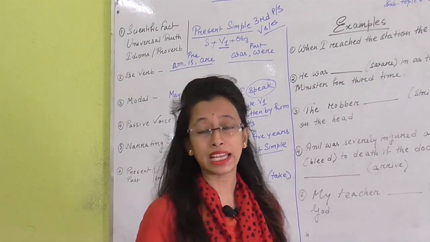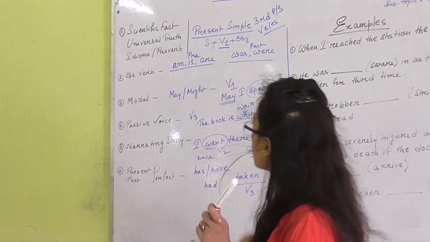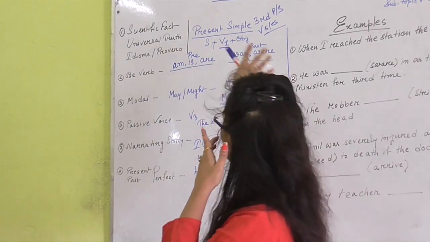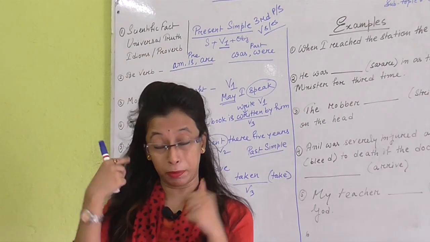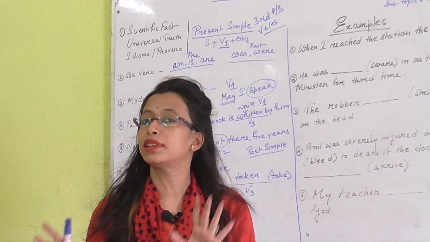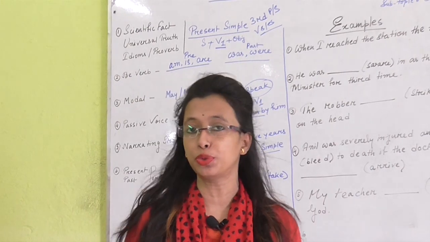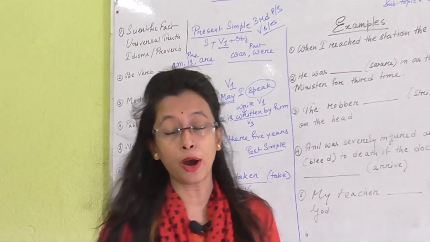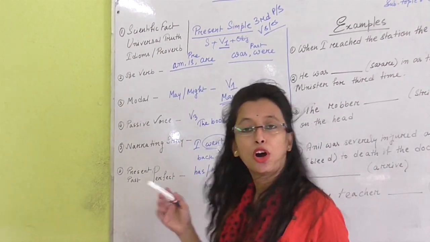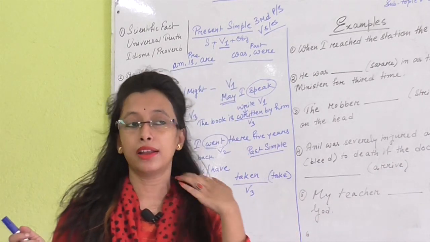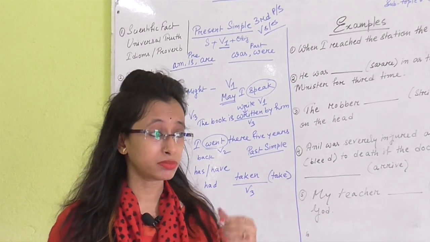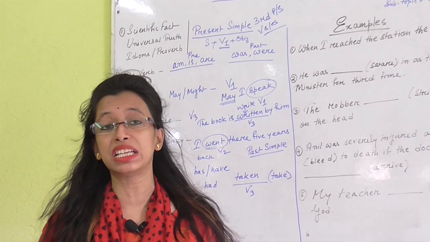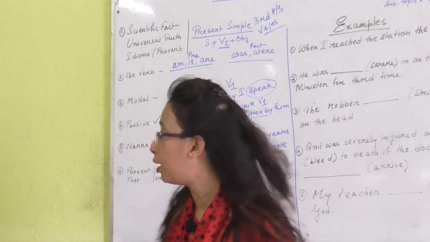So in a very brief way, just remember these things. Present simple tense always uses the main verb form, and if there is a third person singular number, then we need to use the verb with s or es form. Then be verbs, we all know am, is, are, and was, were, and we put these according to the person and number.